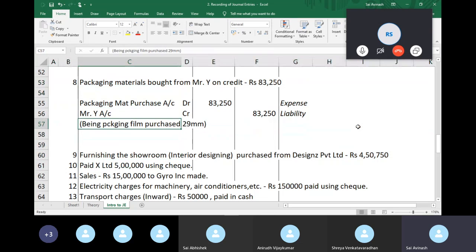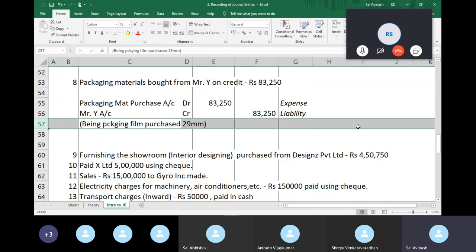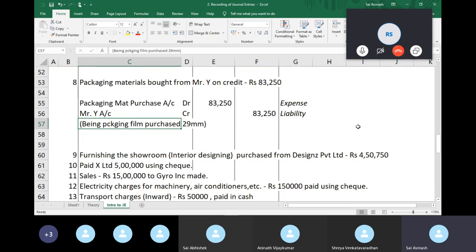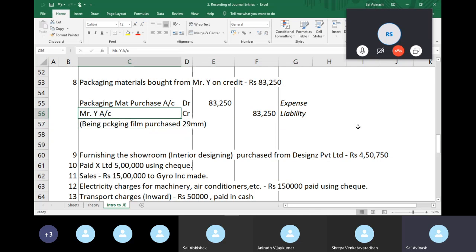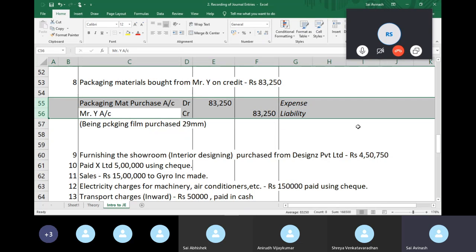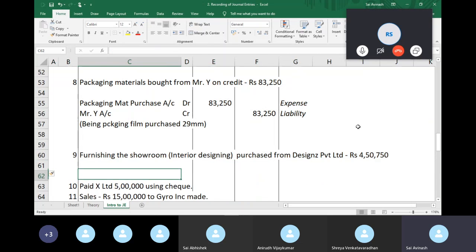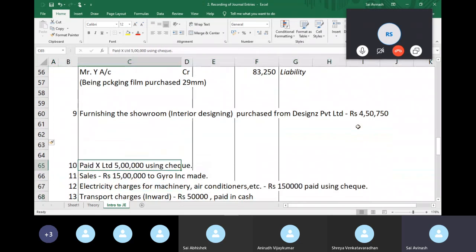That's it. At this stage, this might look like a formality for about half of the transactions, but in real life, narrations are very important to understand why a journal entry was passed. Because without this narration, you won't know that it was a 29 mm film purchased, which batch it was purchased for. There are many sorts of information that you might need, which are given by a simple line of text, which can't be given by a transaction, right? So that's just for your information, just a small idea there.